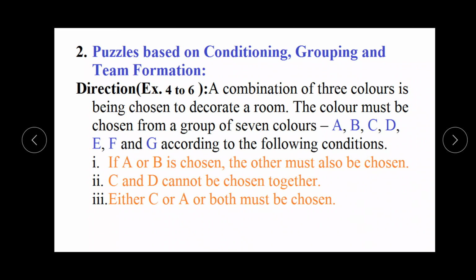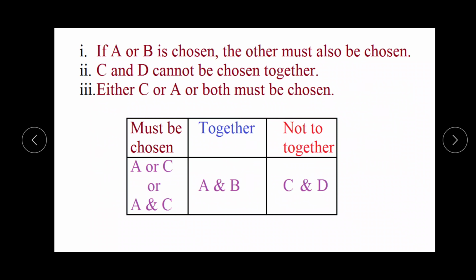To decorate the room we need 3 colors. The colors must be chosen from a group of 7 colors, and these 3 colors must be from these 7 colors: A, B, C, D, E, F and G. According to the following conditions, it means we can choose these 3 colors from these 7 colors, but how can we choose? We can choose only on the basis of these 3 conditions, and the conditions are given. We can see them on the next slide. These are the conditions which are given.